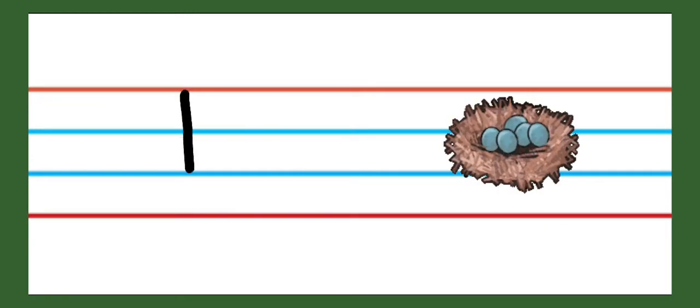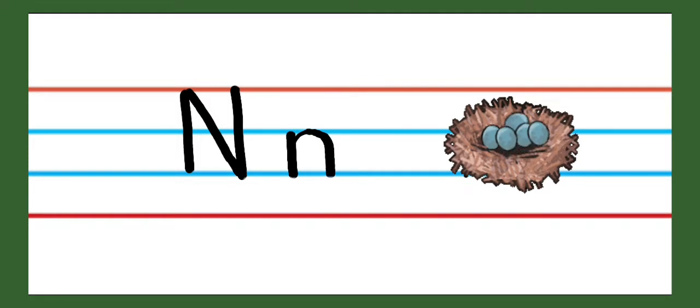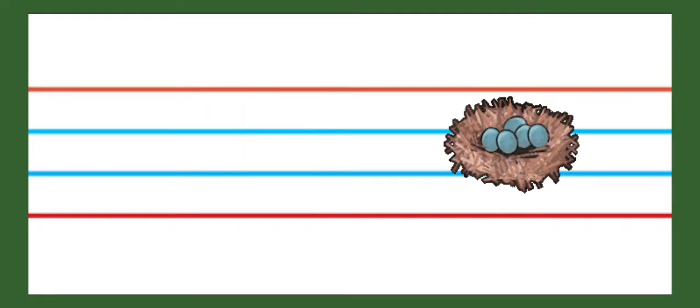Next, N. N for nest. This is capital letter N. And this is small letter N. N for nest. N says N.